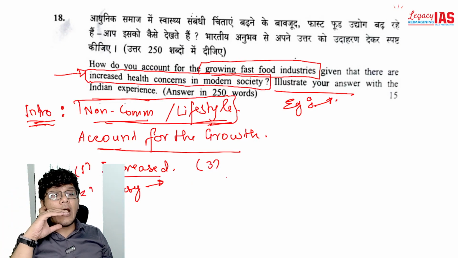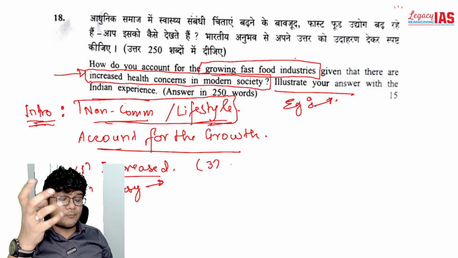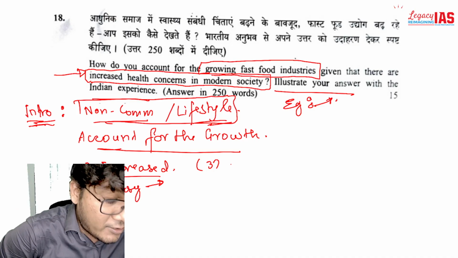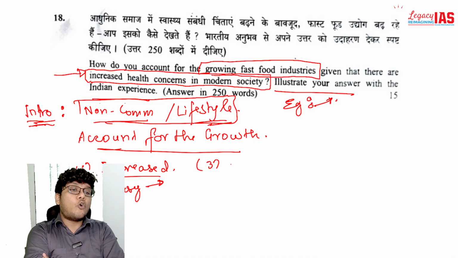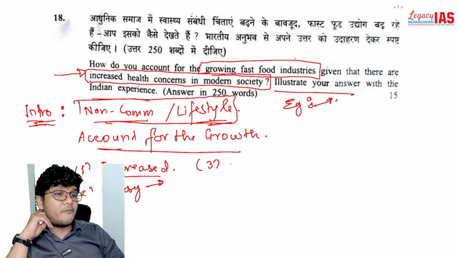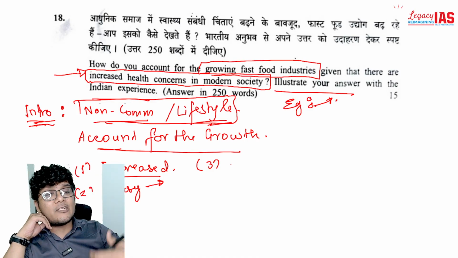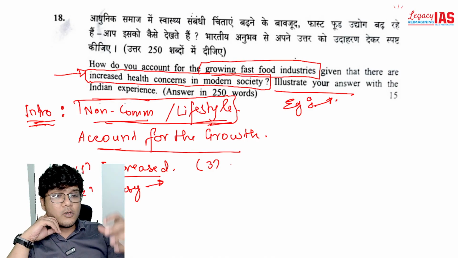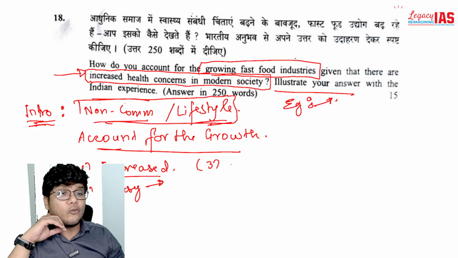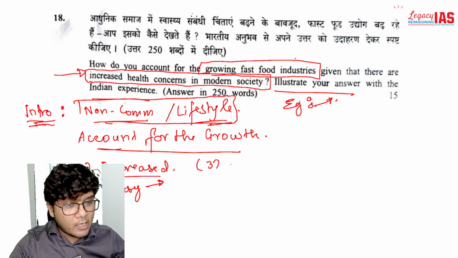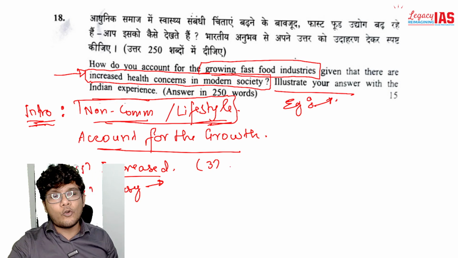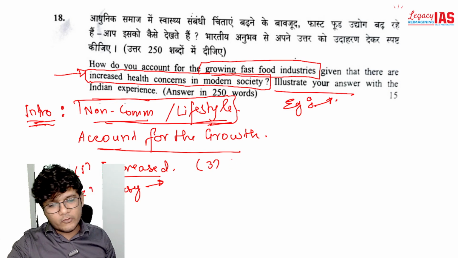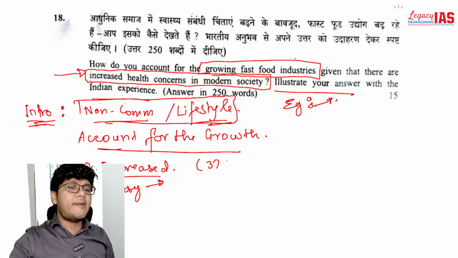For example, now there is an increase in labor force participation. I'm just explaining the point, you have to write it in very few words. There is increased labor force participation of females as well. Historically the sexual division of labor was there, wherein females were required to do the household work including cooking of food. Now since they are also involved in earning income, there is more prevalence of ordering food online, buying outside food, eating outside, and so on.